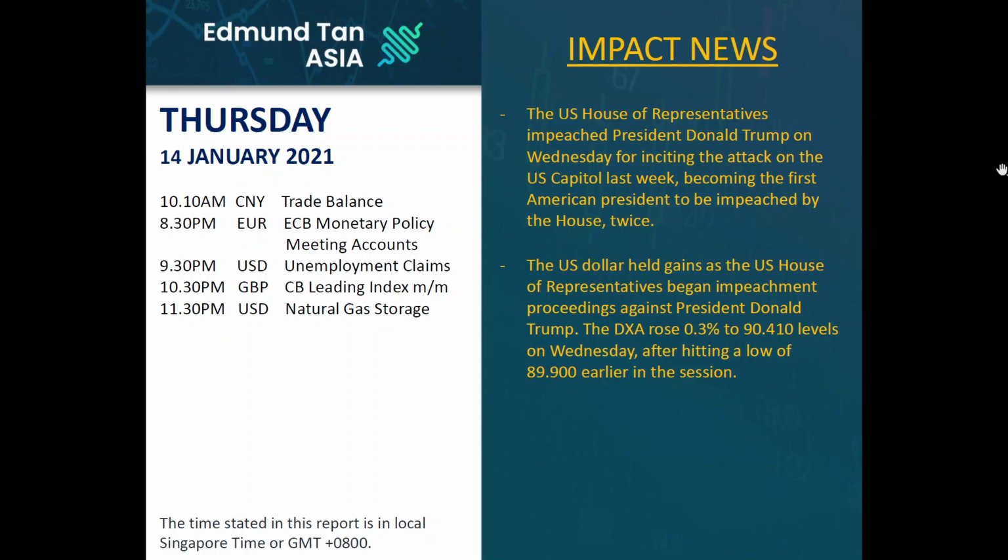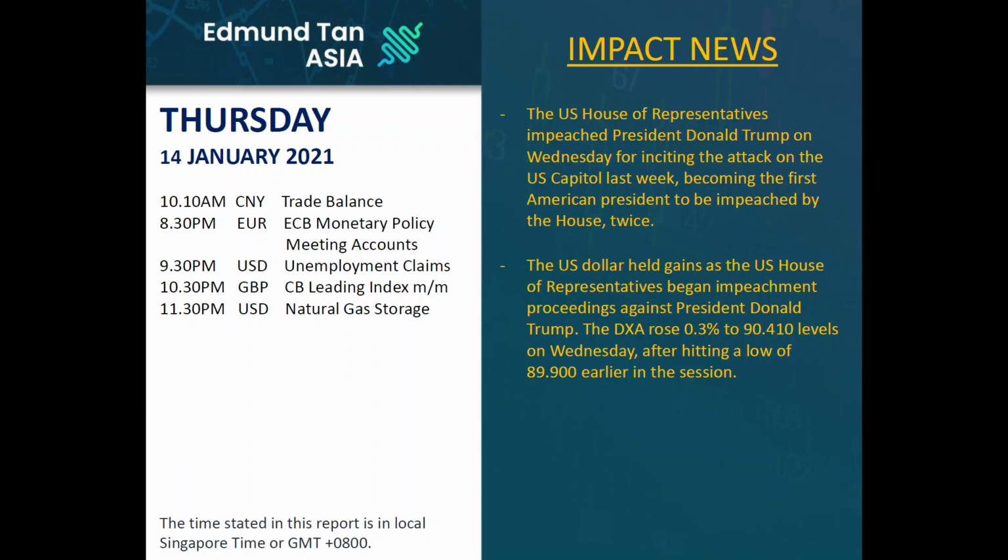Okay, so looking at the US dollar index, again, we always use the US dollar index as a benchmark to gauge the strength or weakness of the US dollar. And of course, by understanding the strength or weakness of the US dollar, it will help us to understand the major moves coming from the major currency pairs such as the UK pound and also the euro dollar.